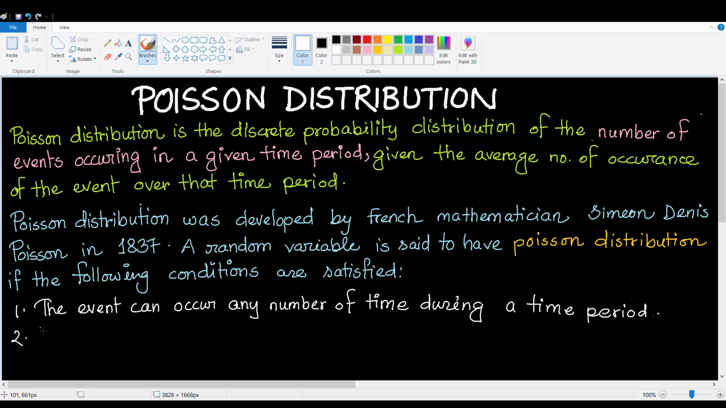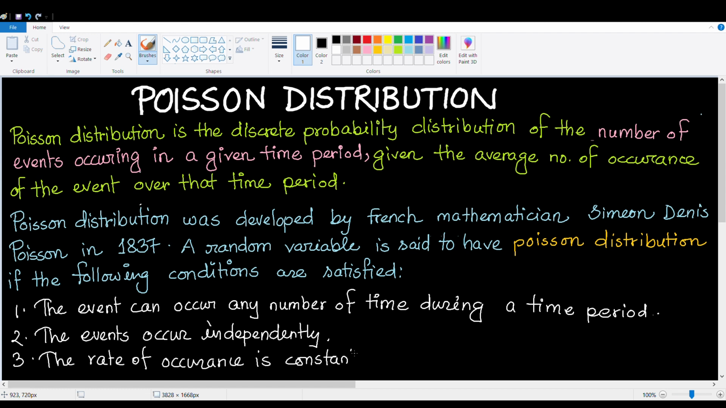Condition 2. The events occur independently. In other words, if an event occurs, it does not affect the probability of another event occurring in the same time period. Condition 3. The rate of occurrence is constant. That is, the rate of occurrence does not change based on time.